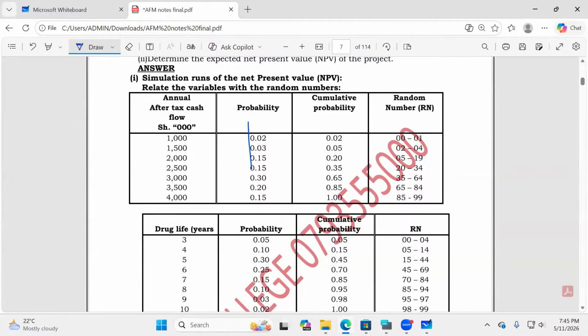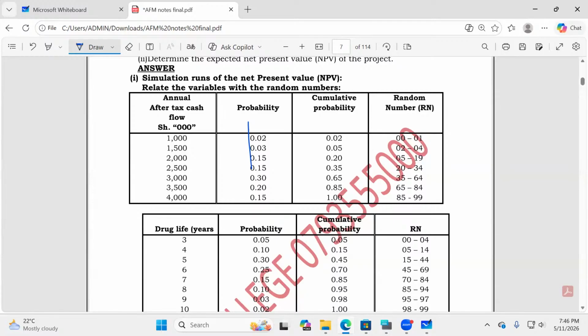So for cumulative probability, I would want to see everybody doing it. I know you are a little bit tired, but we are overcoming. I would want to see everybody doing this. Everybody shall do this. So the moment you get your random number ranges correctly, without copying mine,